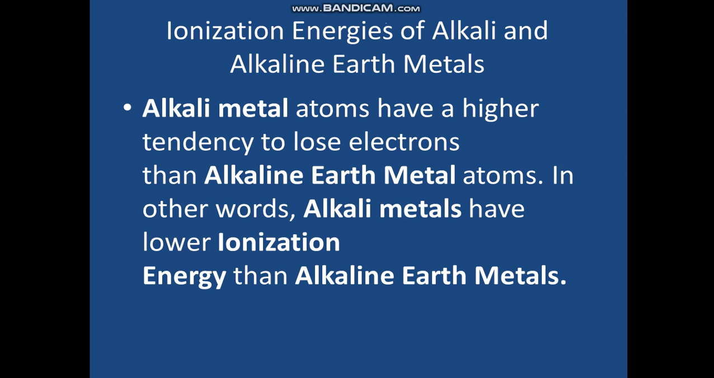Now we will discuss the ionization energies of alkali and alkaline earth metals, because their reactivity depends on their ionization energies. Alkali metal atoms have a higher tendency to lose electrons. They have only one electron in their outermost shell, and it is easy for them to lose one electron. That's why they have lower ionization energies than alkaline earth metals, which have 2 electrons in their outermost shell.